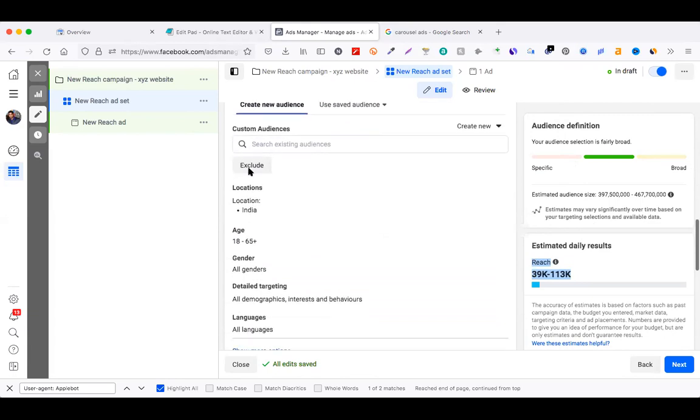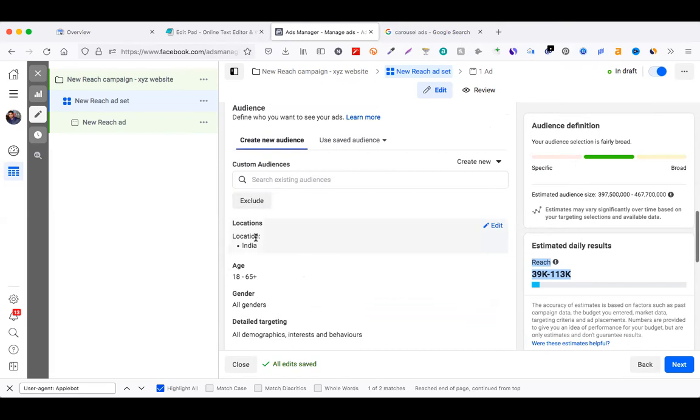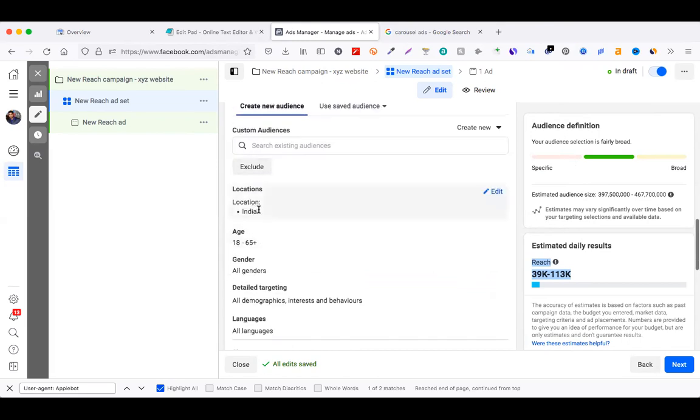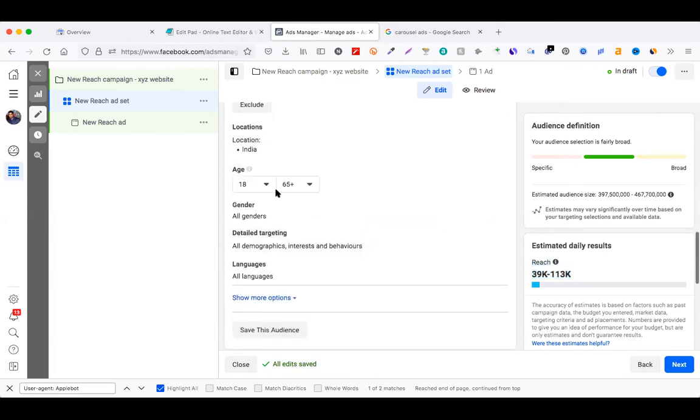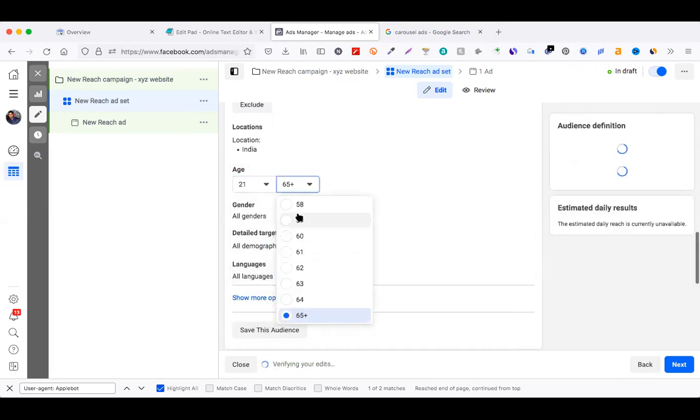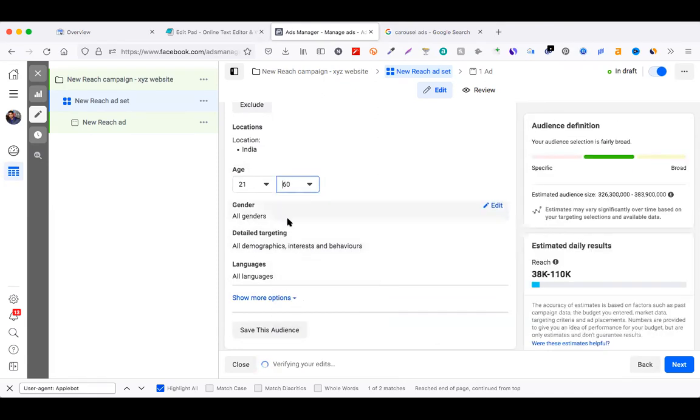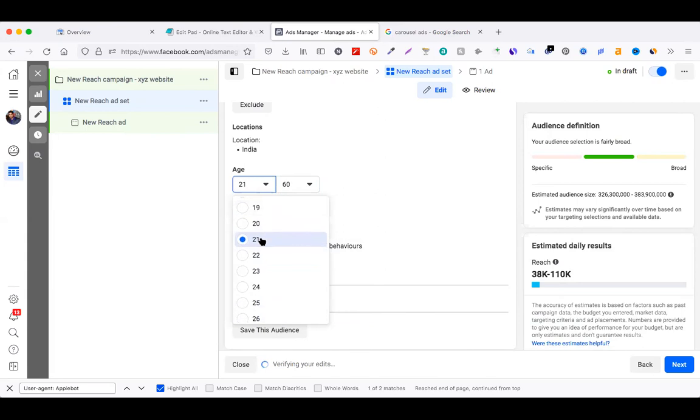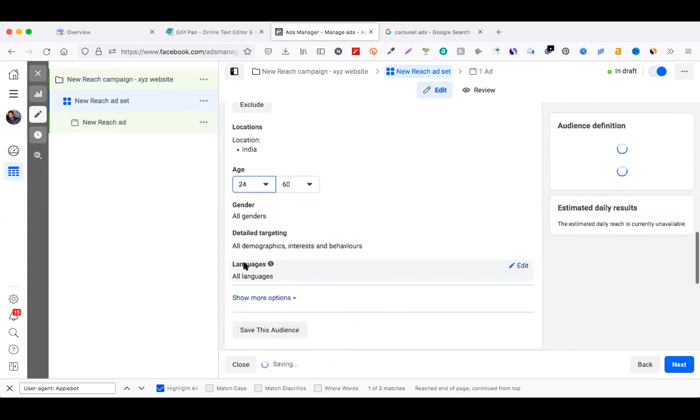Now this is a very important section. From here you can select whom to target: the location, the age, gender. For example, I would like to reach people who are related to agriculture. Who are the interested people in agriculture? Definitely not 21 years of age. 24 is good.